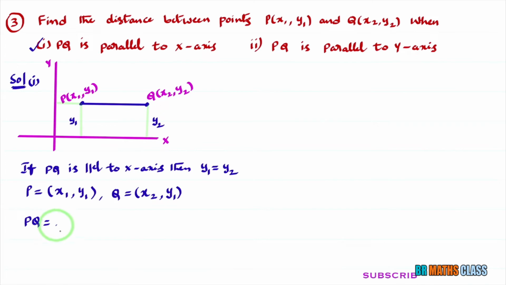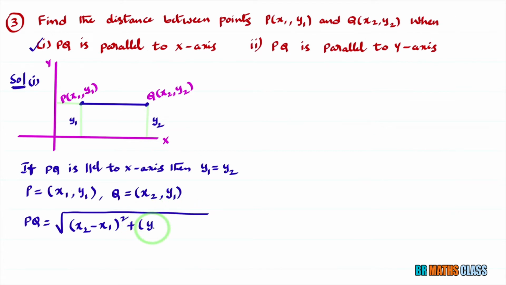We know the distance formula: root over (x2 minus x1) whole square plus (y2 minus y1) whole square. In place of y2 we write y1, since y2 is the same as y1.